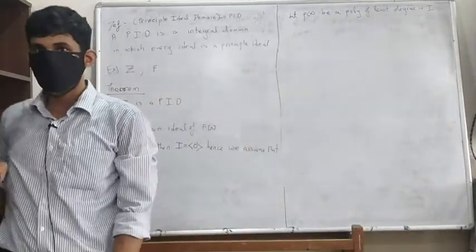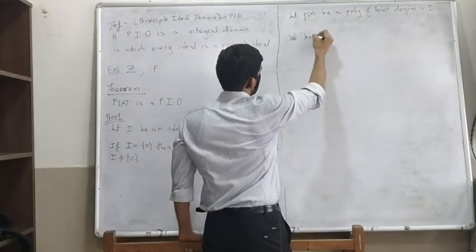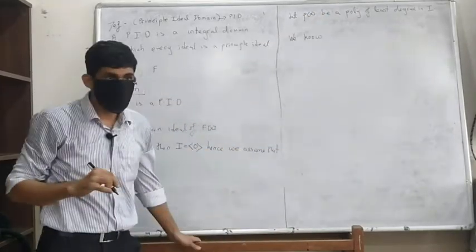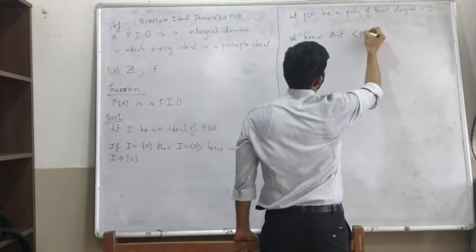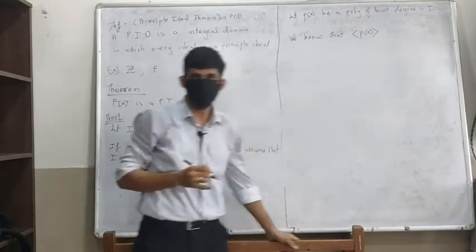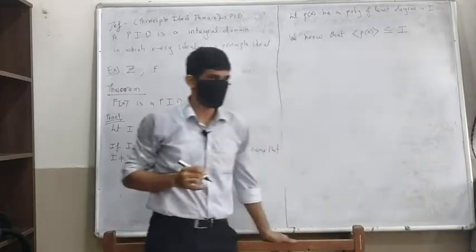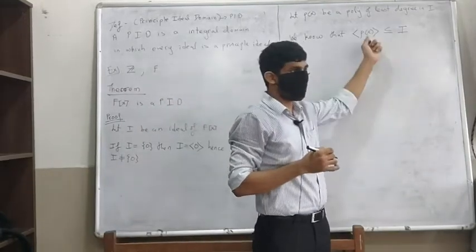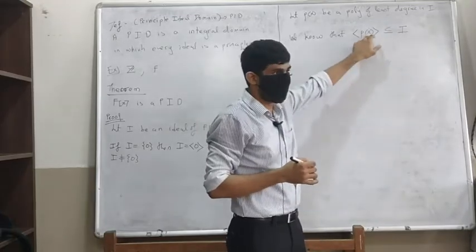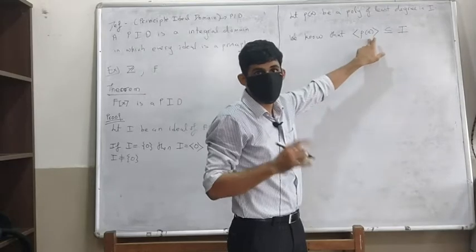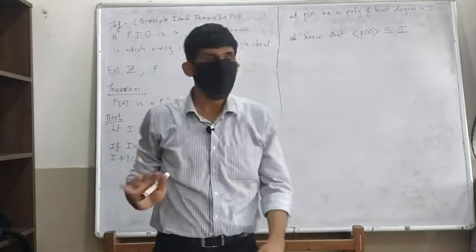Of course, we know that since this is a polynomial in I, the ideal generated by this polynomial has to be a subset of I, because P(x) is in I, so any P(x) times G(x) will also be in I. What is the definition of this set? It's nothing but P(x) times G(x), such that G(x) is in F[x].